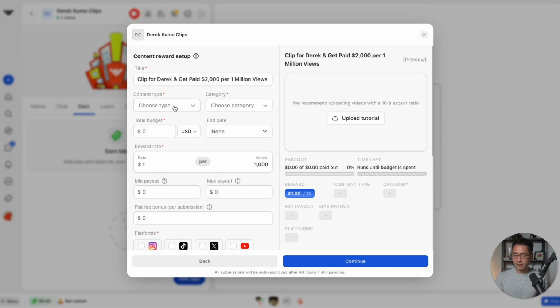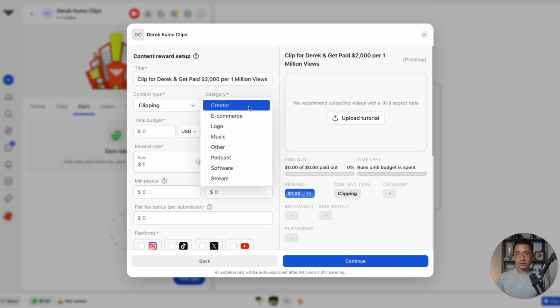For content type, you can choose either clipping or UGC. For clipping, that is when you provide your original content, and then the creators can use your content to create short form video clips to post on their accounts. For UGC, that is typically referring to the creators having to come up with the original content. For this campaign, we are going to go with clipping. For category, you will choose your content category type. I would just pick creator.